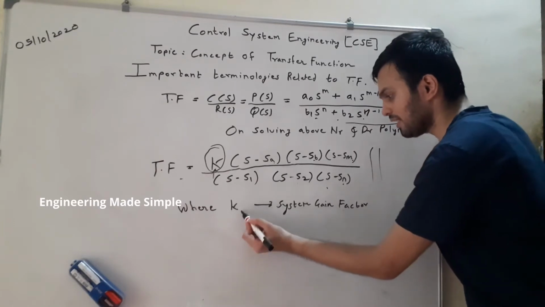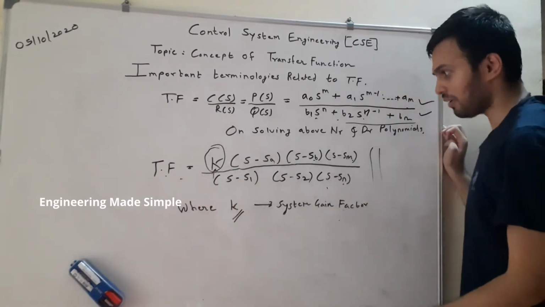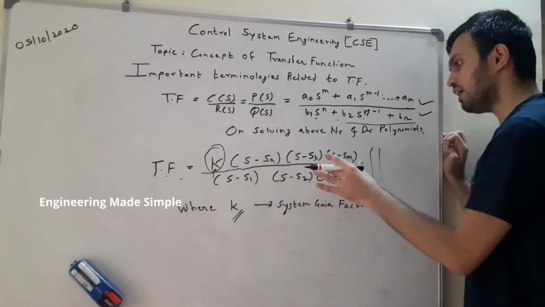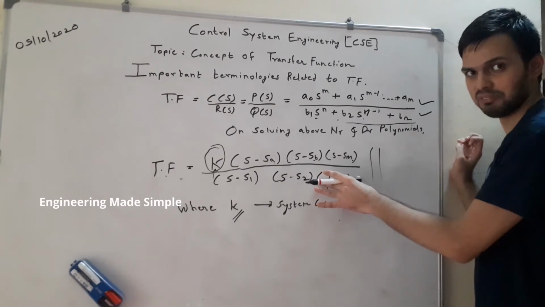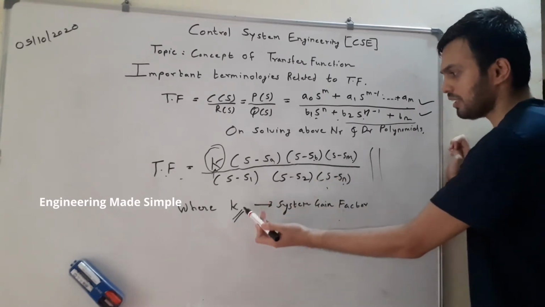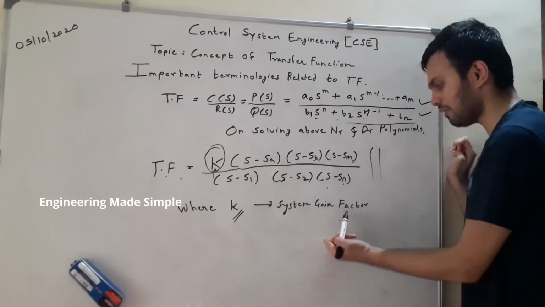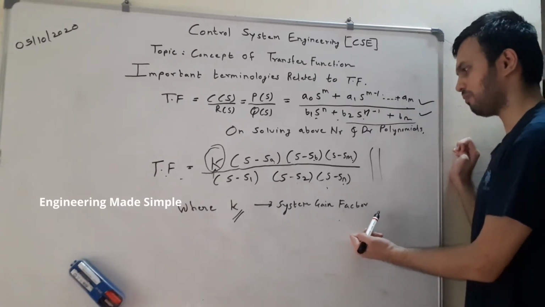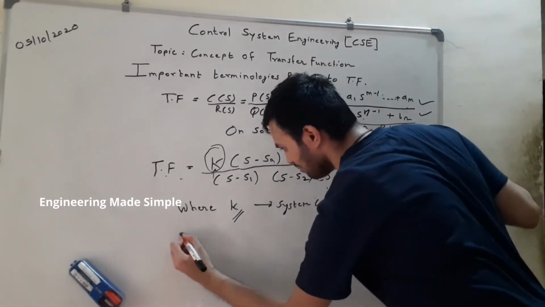This k is known as the system gain factor, because the transfer function gives you the exact interpretation of what function the system will perform. So this constant k, which is taken outside while factorizing these two polynomials, is known as the system gain factor.